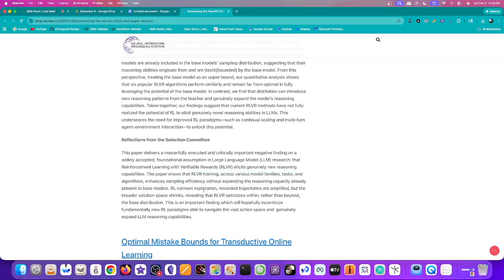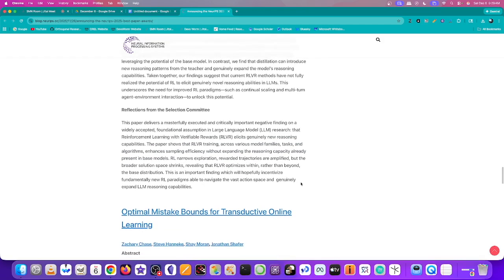Reinforcement learning narrows exploration, rewarded trajectories are amplified, but the broader solution space shrinks, revealing that RLVR optimizes within rather than beyond the base distribution. This is an important finding which will hopefully incentivize fundamentally new reinforcement learning paradigms, able to navigate the vast action space and genuinely expand large language model reasoning capabilities. So that's interesting that they work out these sort of dynamics for reinforcement learning, with application to large language models.